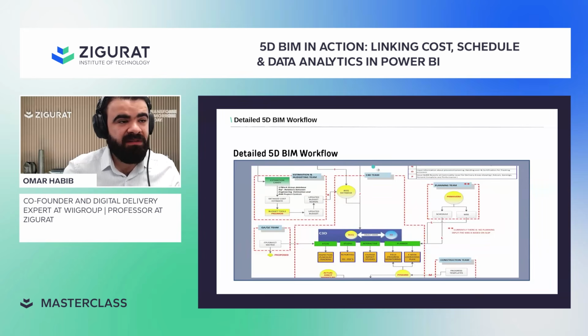Once you have done the first item, it's a really typical workflow whenever you add any kind of codes to your 3D model. For example, if you're trying to add the CSI MasterFormat codes to the 3D model itself, there's an automation way and a manual way: you add a shared parameter and keep adding your CSI MasterFormat codes. In the exact same way, you're going to add the activity ID, and the same for the cost codes. Or you might have an automation way using Dynamo or something to make it much faster. But at this stage, we just added the codes to the models.